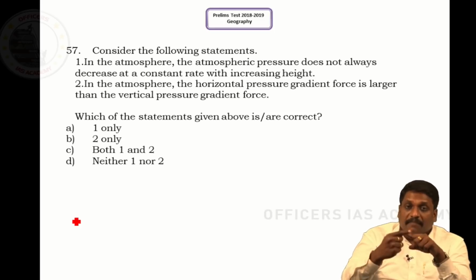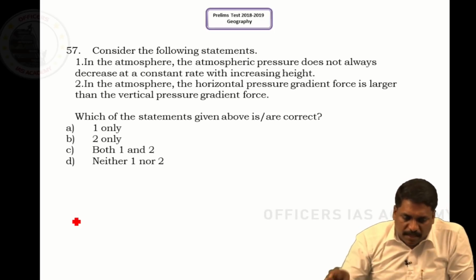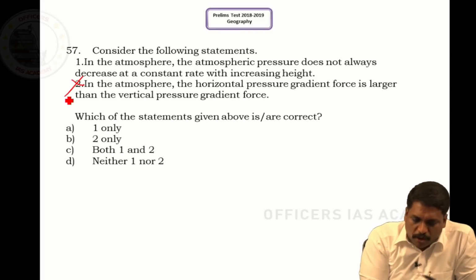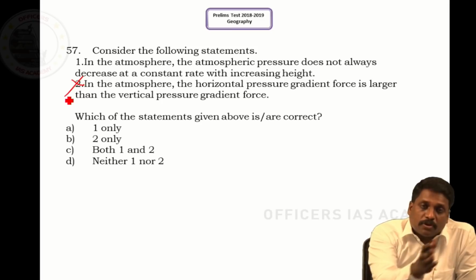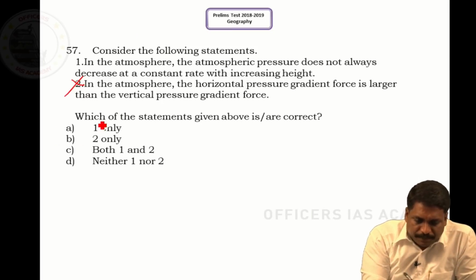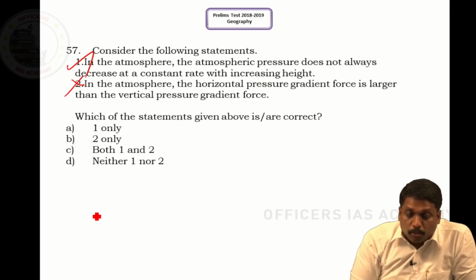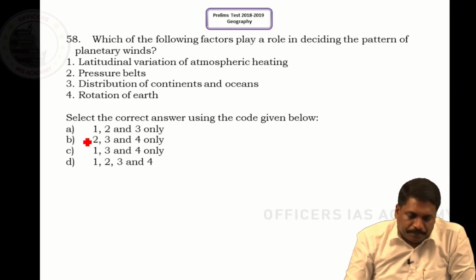Gravity completely compensates the movement. So this statement is wrong, sir. Why? Because vertical difference in pressure is more than the horizontal distribution of pressure. So statement 1 is right and statement 2 is wrong. The answer is 1 only, that is A.